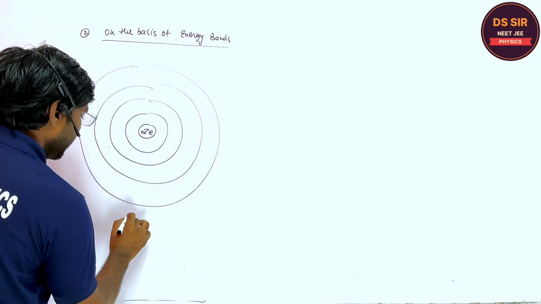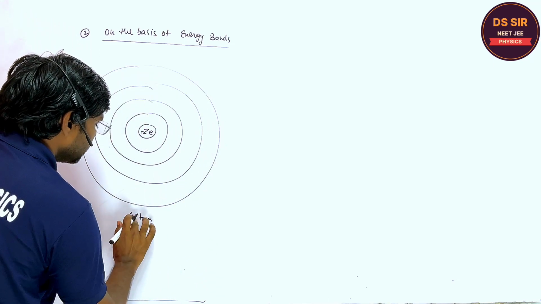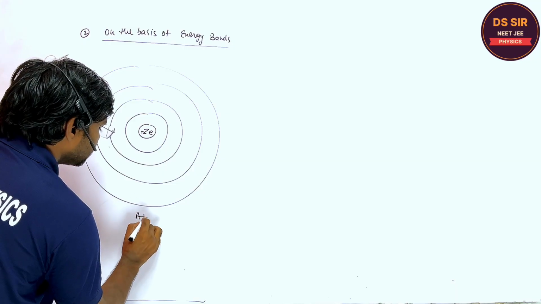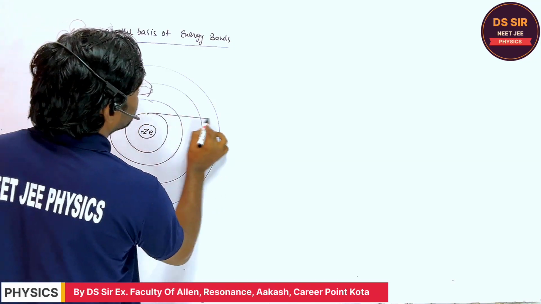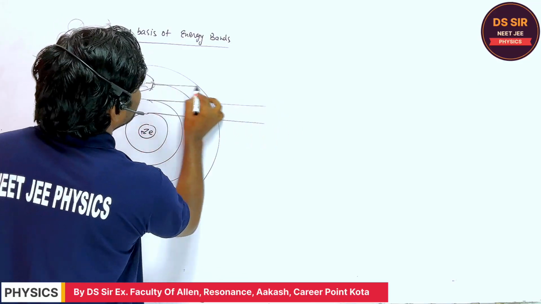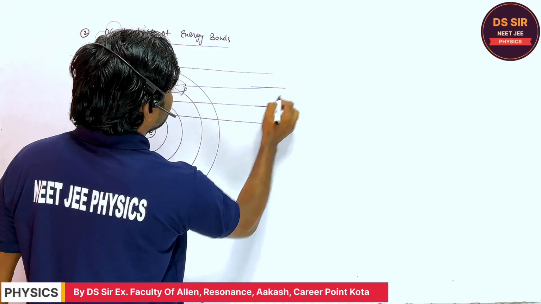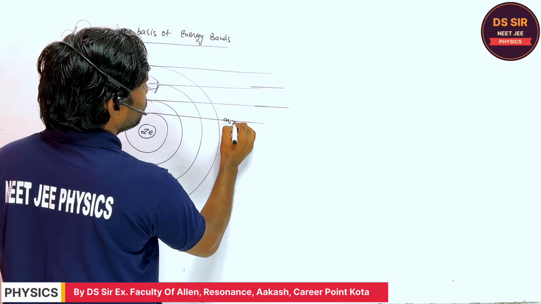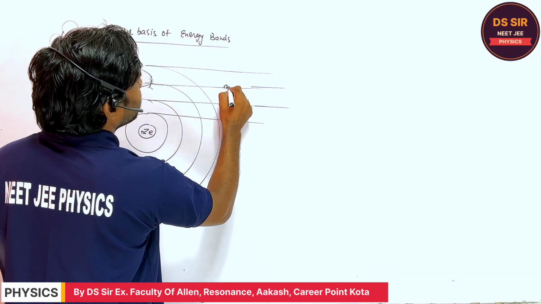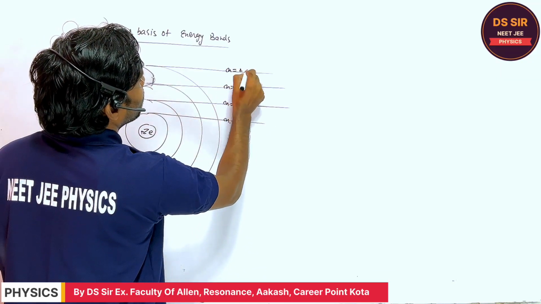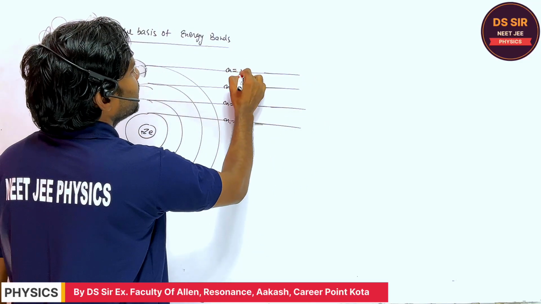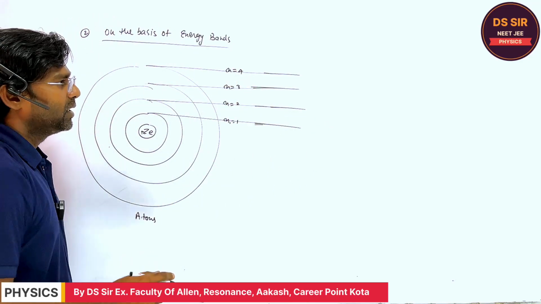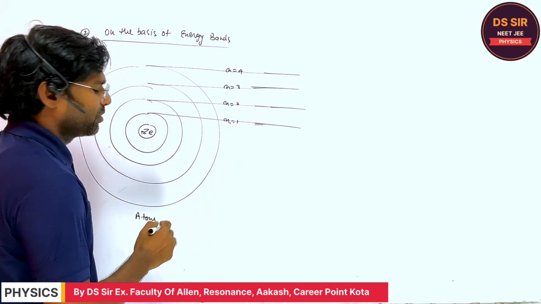For atoms, the energy levels of the electrons are discrete. Suppose these are 1, 2, 3, 4. For the hydrogen atom, you may consider n equal to 1, n equal to 2, n equal to 3, n equal to 4. If you consider a single element or a single atom, then the energy levels are discrete.